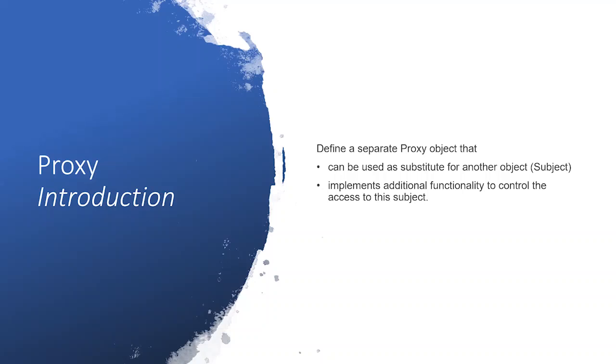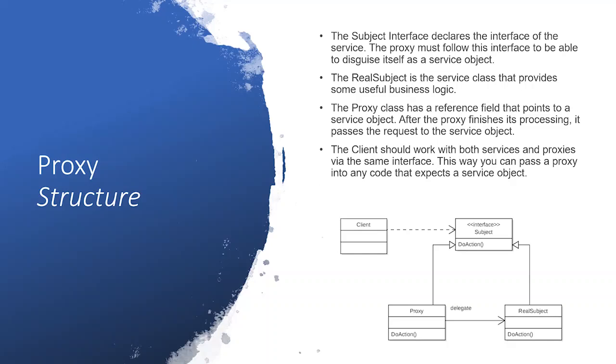I think I've already provided the introduction to the design pattern. What it is trying to do is create a substitute for your main subject object and implement the functionality to access the subject object from the proxy class. That's what our objective is. So let's see the structure and how we can implement this.